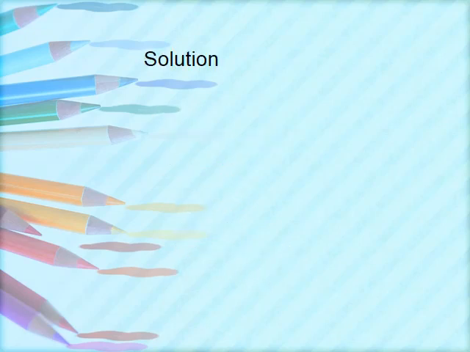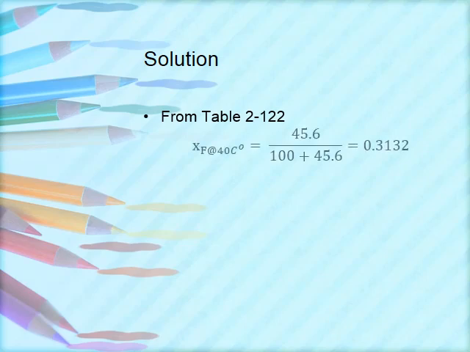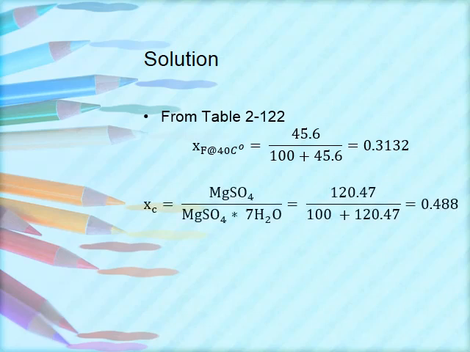For the solution proper, using Table 2-122 of the Perry's Chemical Engineering Handbook, we will get the value of XF using the solubility of magnesium sulfate at 40 degrees Celsius as 45.6. Thus, using this calculation, we would get the value of XF as 0.3132.